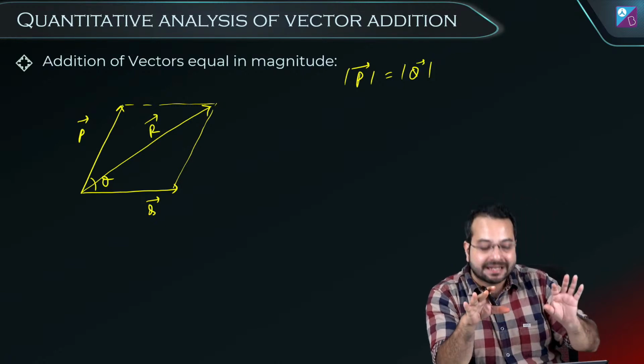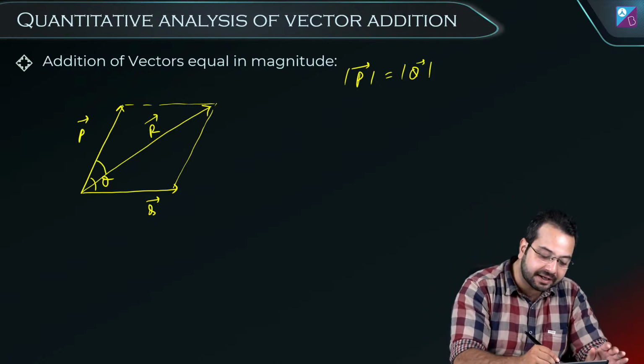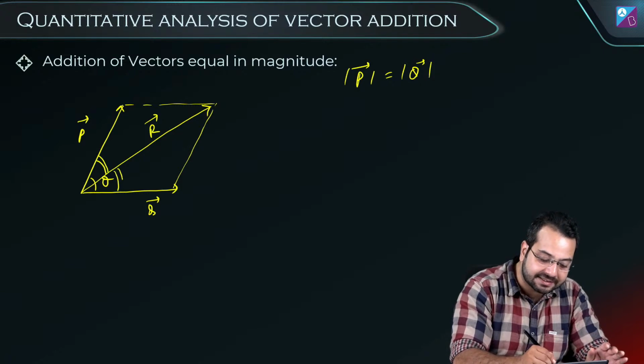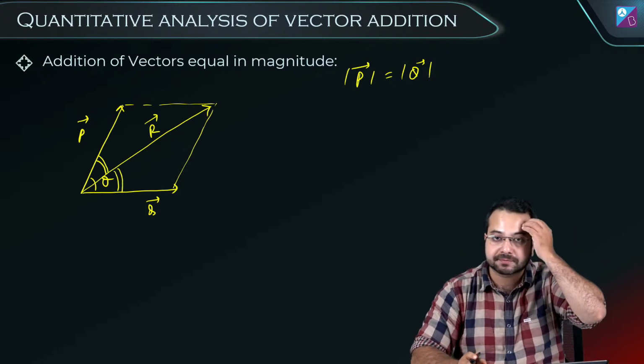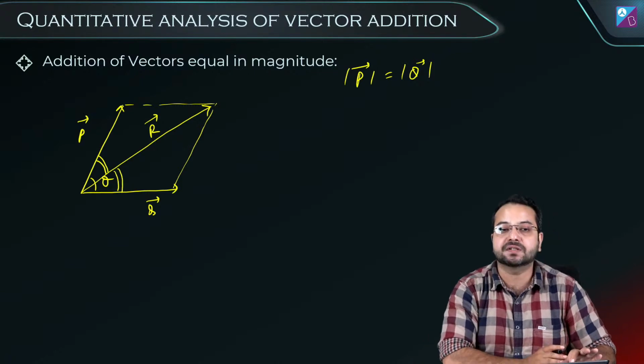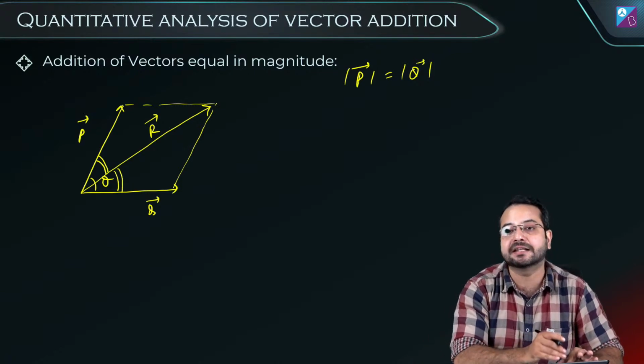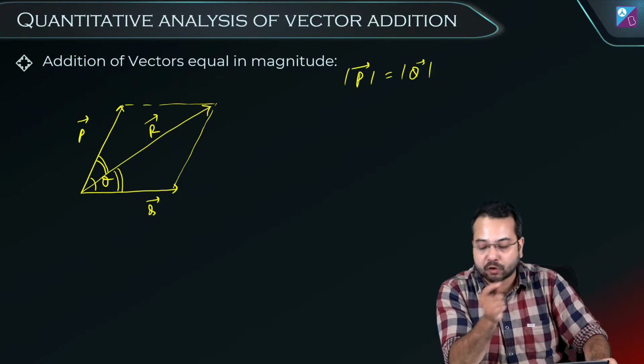So do we know that in a rhombus, this diagonal is going to bisect this angle? Do you know this property or not? In a rhombus, the diagonal is going to bisect the angle. Do you know this property?